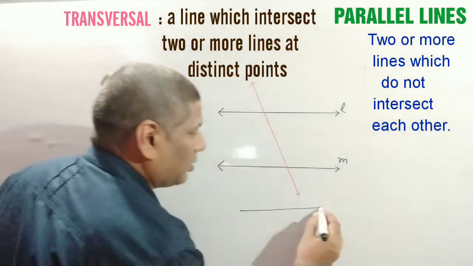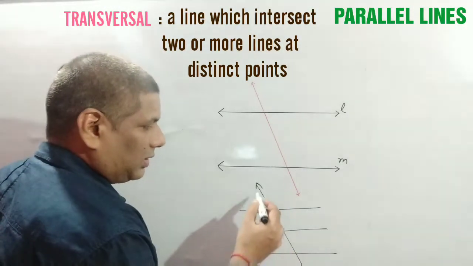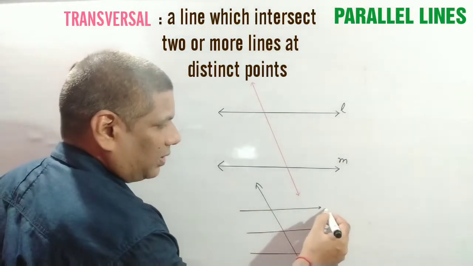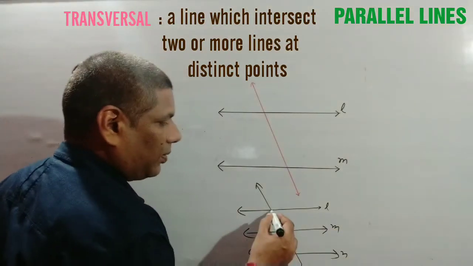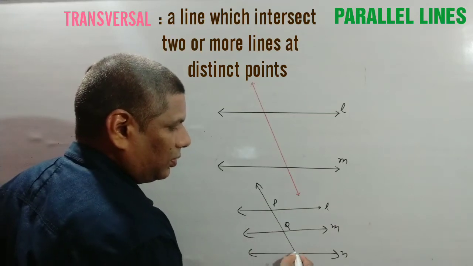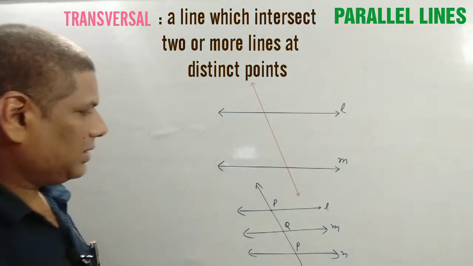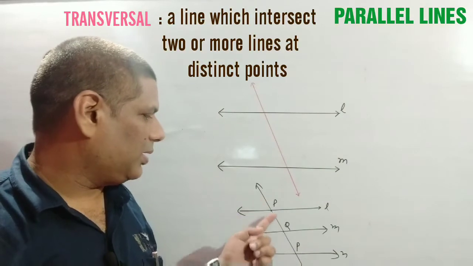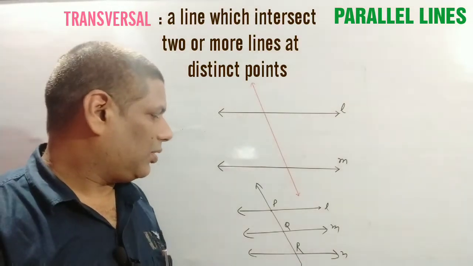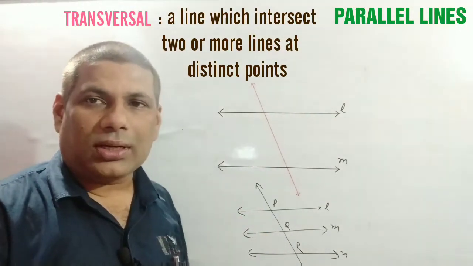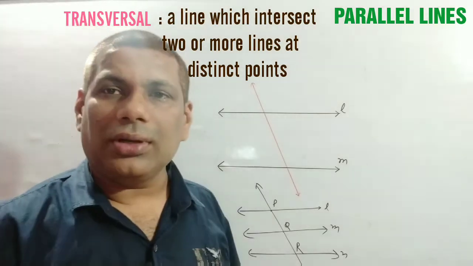Like if we say these are parallel, then this is a transversal, because this line intersects these L, M, N at different points. Mark them as P, Q, R. Since this line intersects L, M, N at P, Q and R, that is three different points, this line is called a transversal. So a transversal is a line which intersects two or more lines at different points.